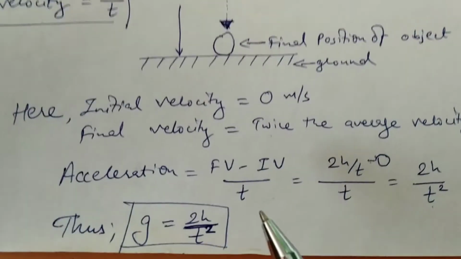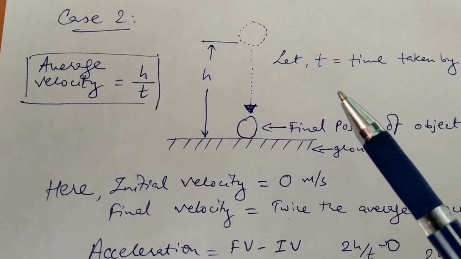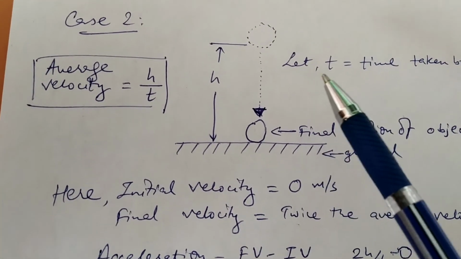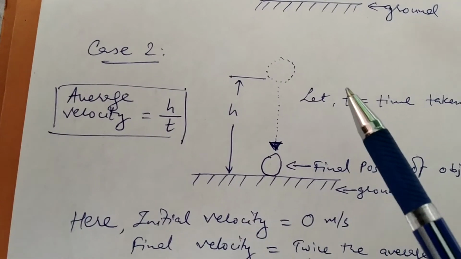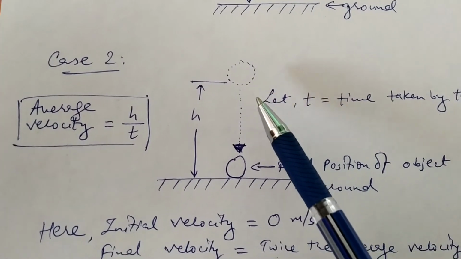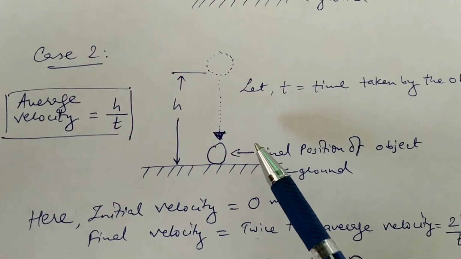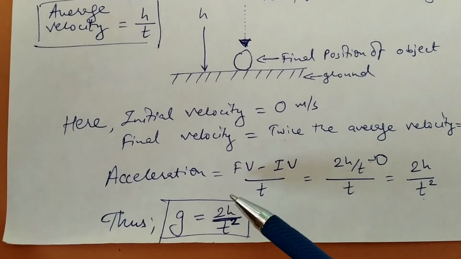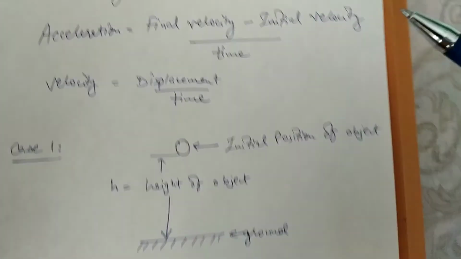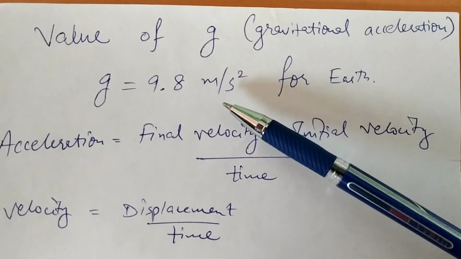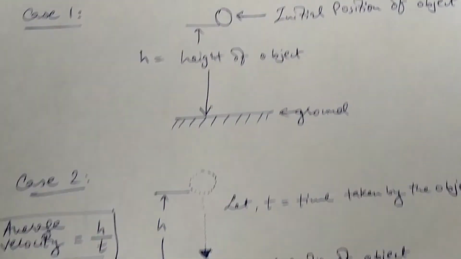So if you try and have an object in the vacuum over the surface of the earth, and if you do this experiment with any object, be it a cotton ball, be it a steel ball, be it as heavy as an aeroplane, or be it as light as a feather, you will get this equation to help you out and get this value. g is equal to 9.8 meter per second square.